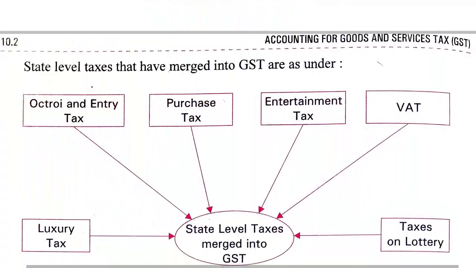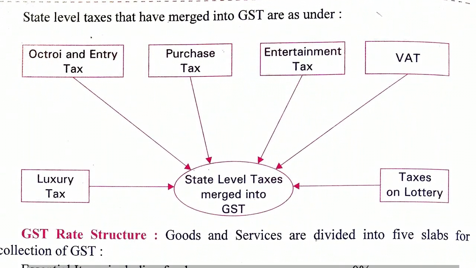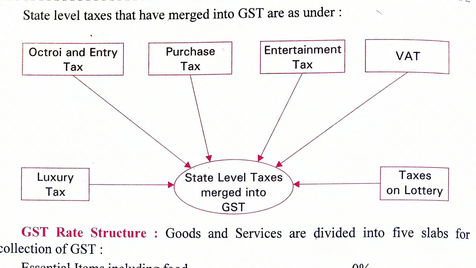What are the state level taxes which were earlier taken by the state government, and now are merged into GST? Octroi and entry tax. Whenever goods entered into a state, the state used to charge octroi and entry tax, then purchase tax, entertainment tax, VAT, luxury tax and taxes on lottery. All these have now merged into GST.